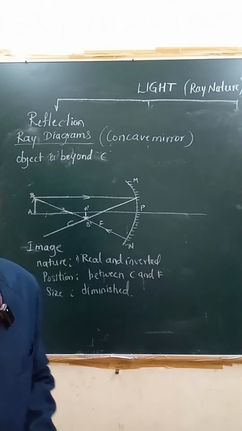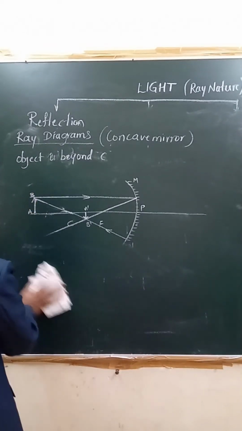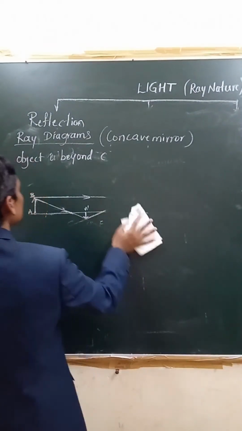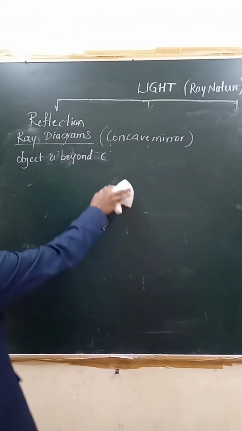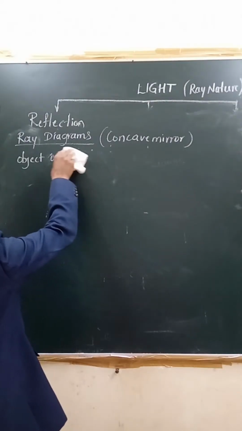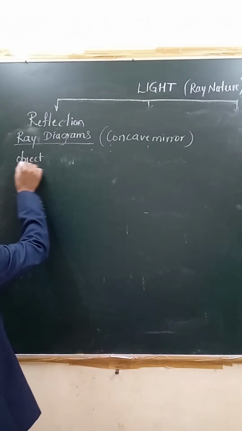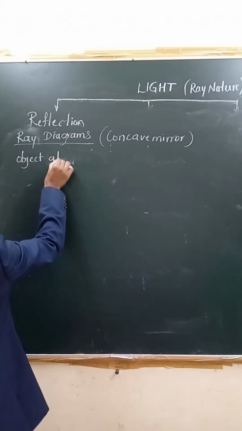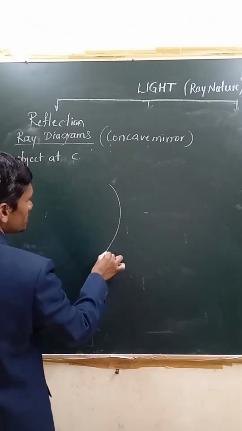Okay, then after this, let us go ahead with the next one: when the object is at C. Here again you need to understand it like this.